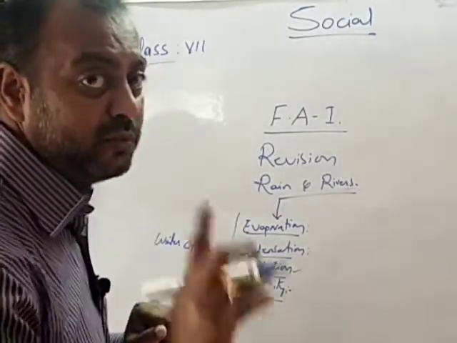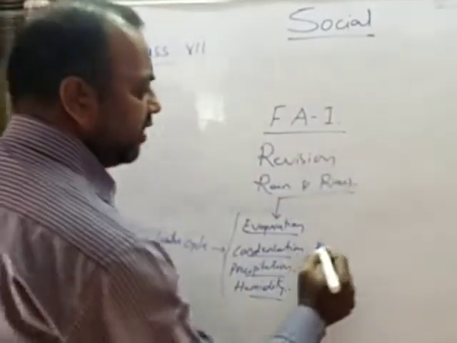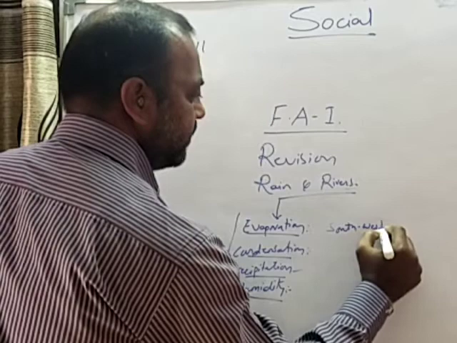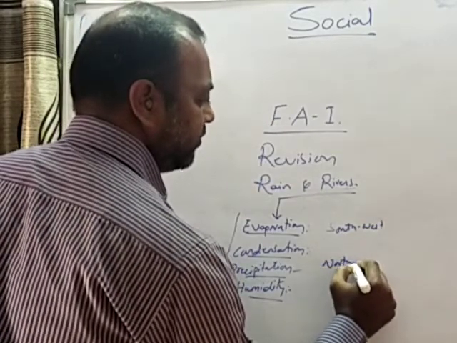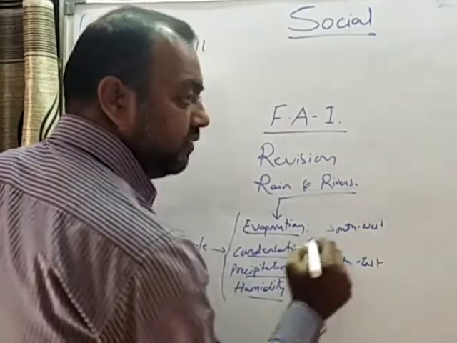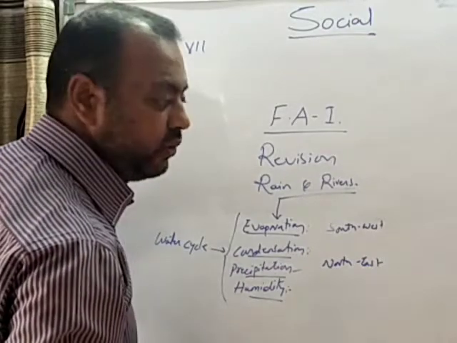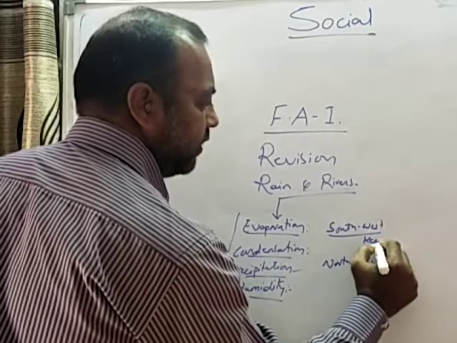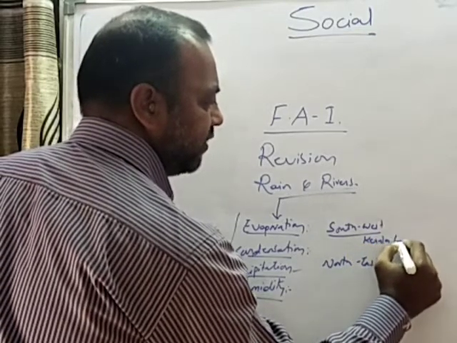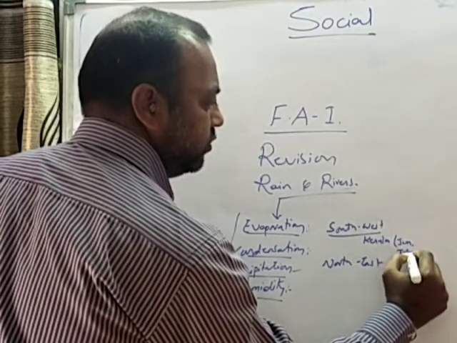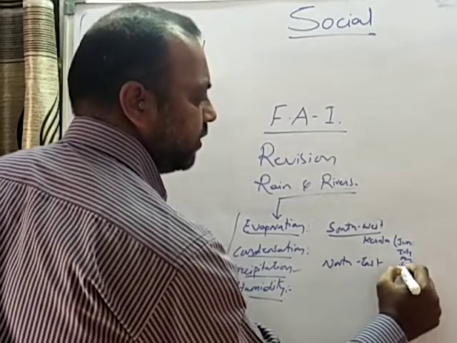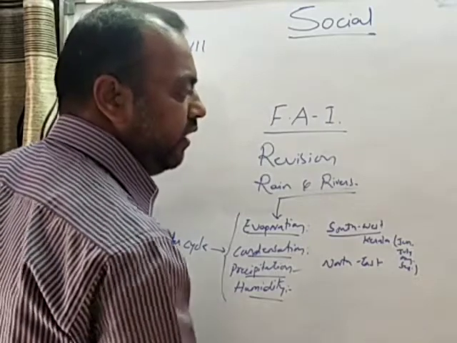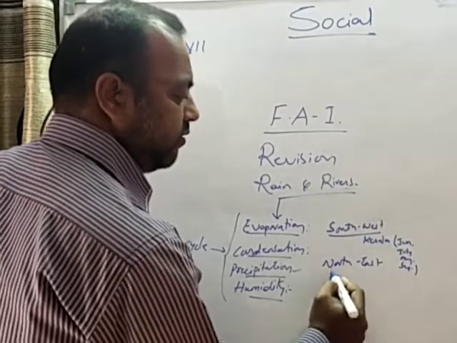And next we have learnt about two important monsoons, children. You remember about the southwest monsoon and northeast monsoon. These are the two monsoons which bring heavy rainfall to India. Southwest monsoon enters into India from Kerala. So it brings rain in the month of June, July, August and September. For these 4 months we receive rainfall because of the southwest monsoon.